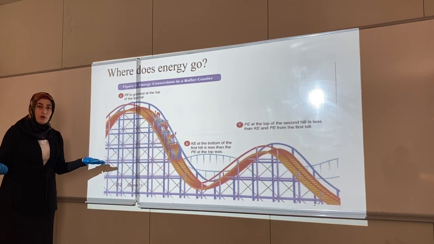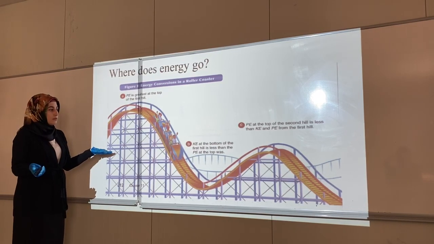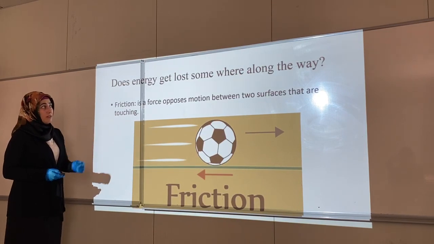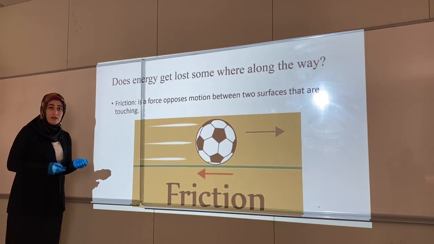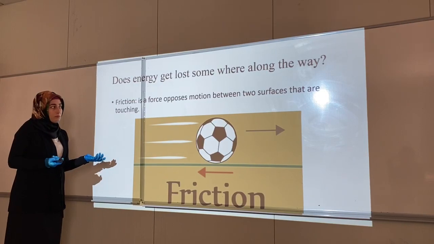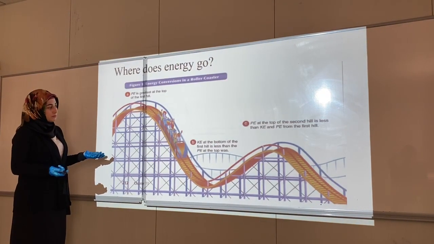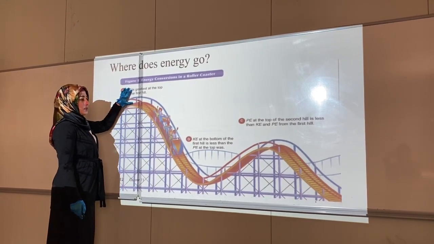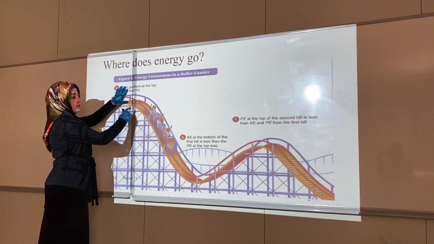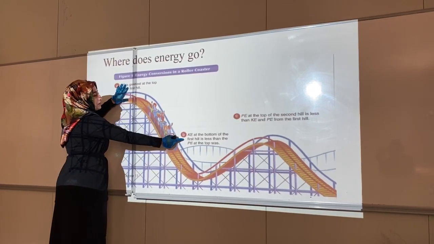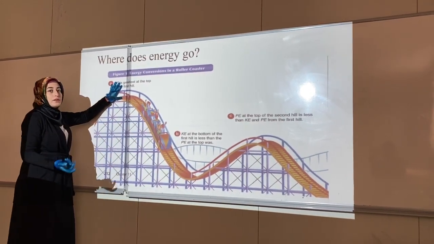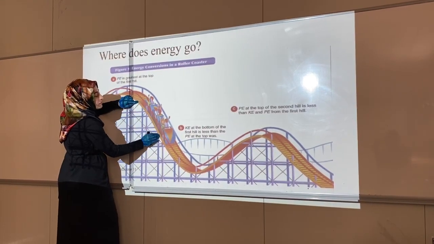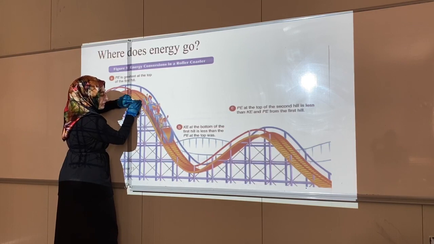Where does the energy go? Does energy get lost somewhere along this way? We know. The potential energy is changed to kinetic energy, but also it's changed to another type of energy which is called thermal energy during the movement of the roller coaster on the track.